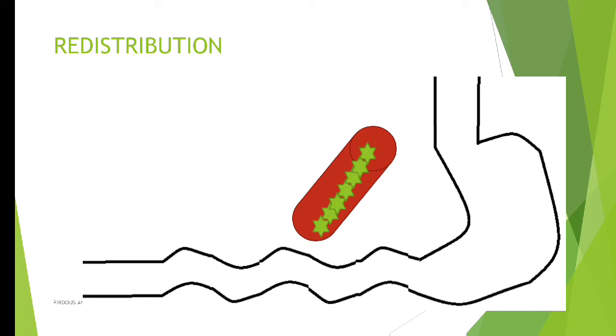But how should the drug know where it should get distributed? The drug does not have a brain. It does not move anywhere wherever it wants. So where should the drug get distributed? This is a very big question. See, the drug will flow along with the blood.